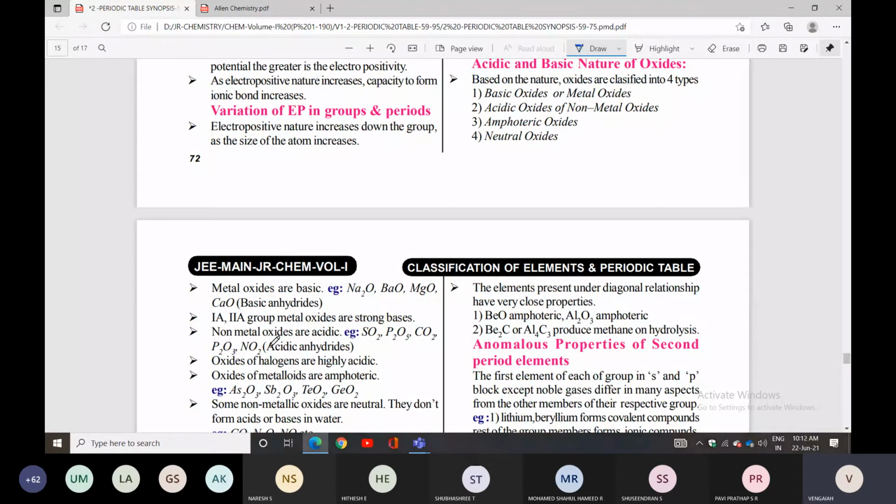Oxides of metalloids are amphoteric: Sb2O3, TeO2, GeO2. These all you can call amphoteric oxides.